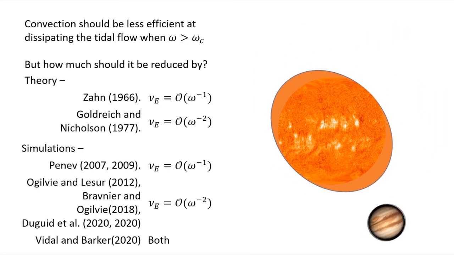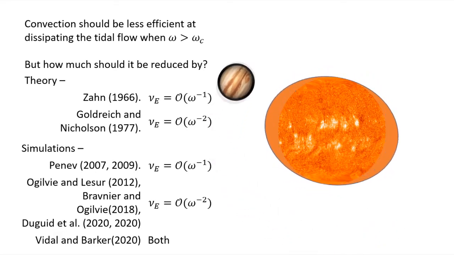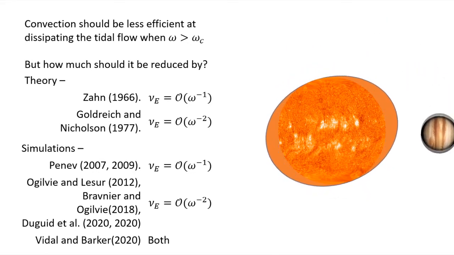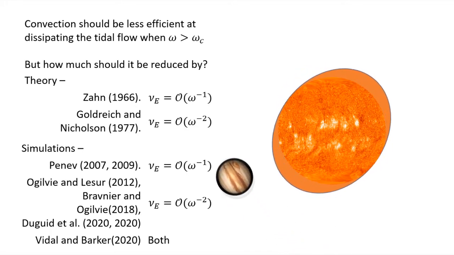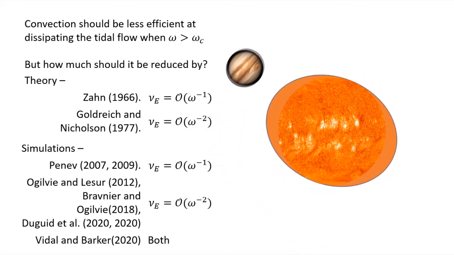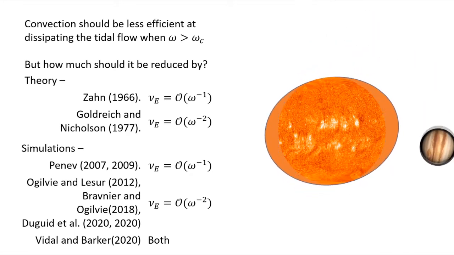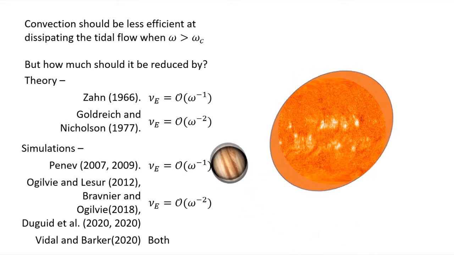So from theoretical grounds, Zahn had predicted that the effective viscosity will go like 1 over the tidal frequency, whereas Goldreich and Nicholson proposed that the effective viscosity will go like 1 over the tidal frequency squared. People have done simulations, various groups, and have found agreement with both cases. My work has found agreement specifically with Goldreich and Nicholson.